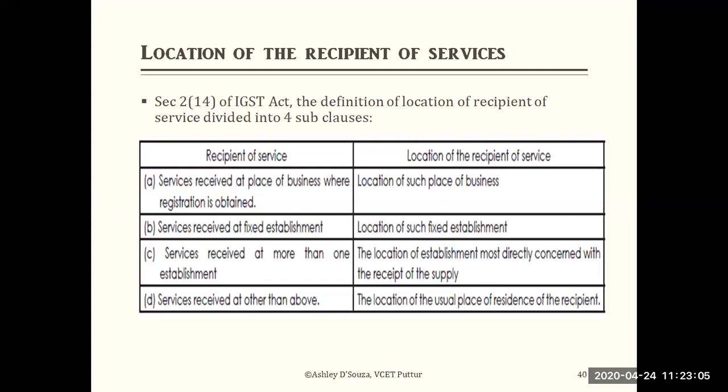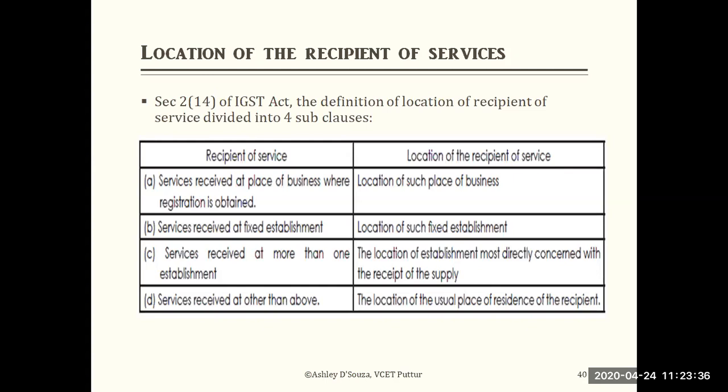Then services received at more than one establishment. If there are more than one location, and the service is received at a particular location, then the location of the establishment most directly concerned with the recipient of the supply will be considered.